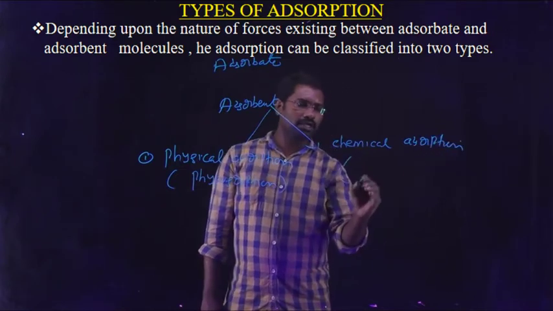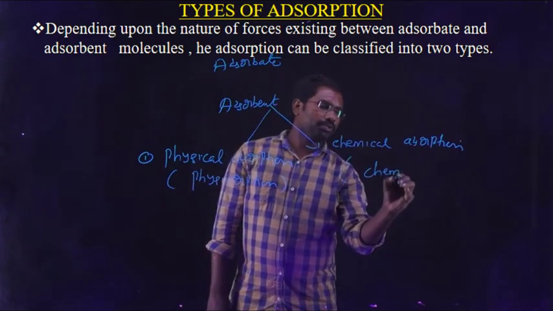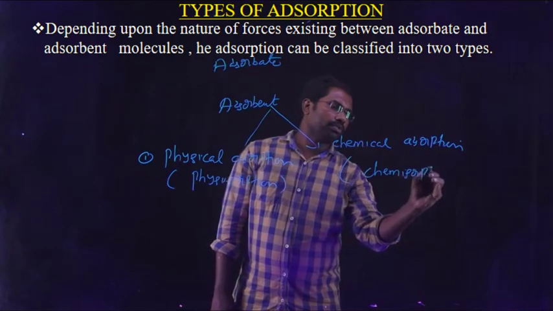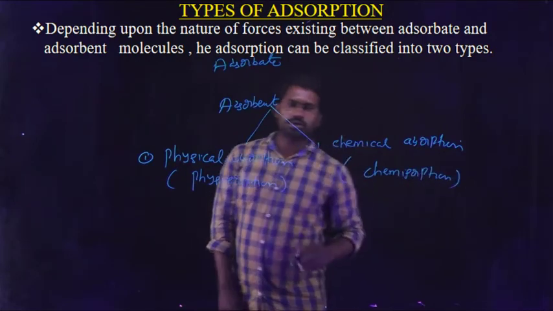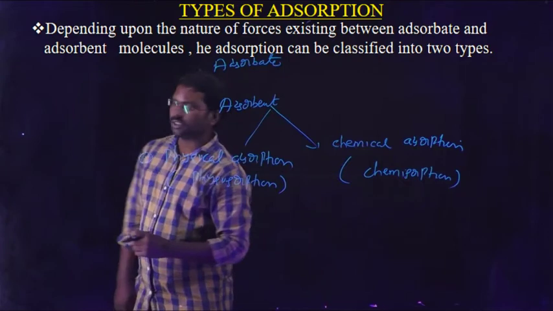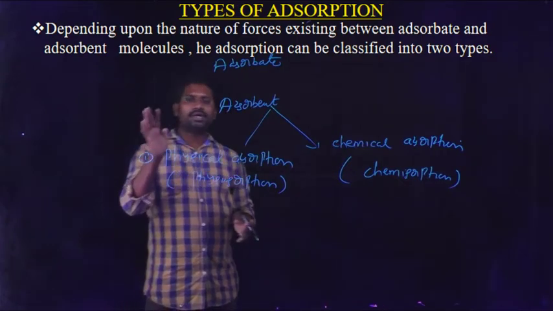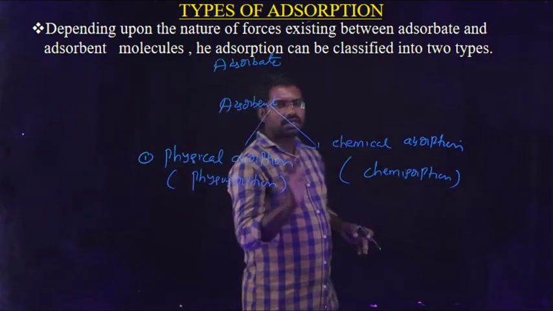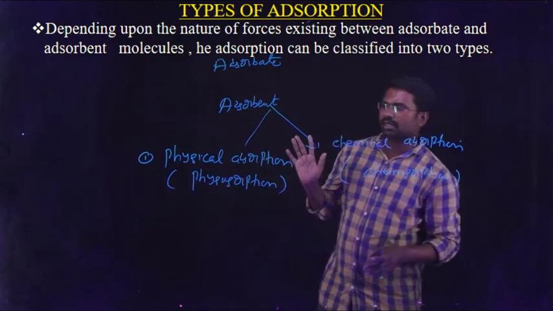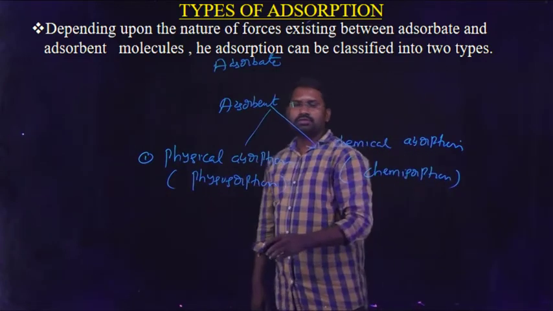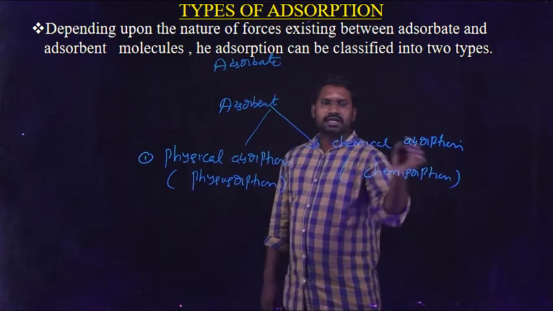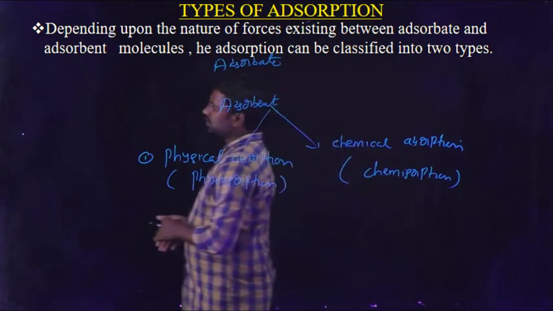Another name for chemical adsorption is chemisorption. So based on the forces existing between the adsorbate and adsorbent, adsorption is classified into two categories: physical adsorption, known as physisorption, and chemical adsorption, known as chemisorption.